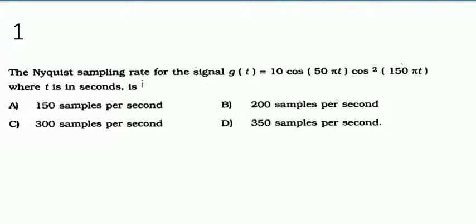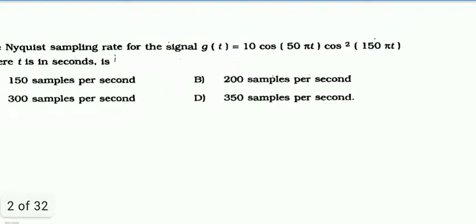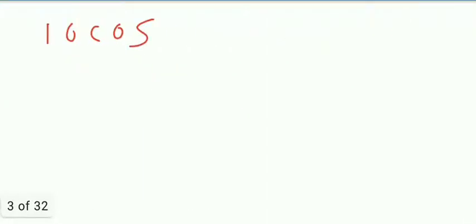So the given signal is 10 cos 50 pi t cos squared 150 pi t.